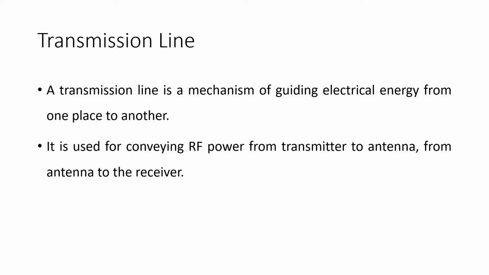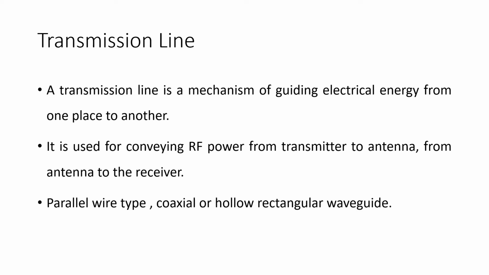It can also be considered as used for conveying RF power. Different examples of transmission lines are the parallel wire type, coaxial, or hollow rectangular waveguide. So let us see what we mean by a transmission line.